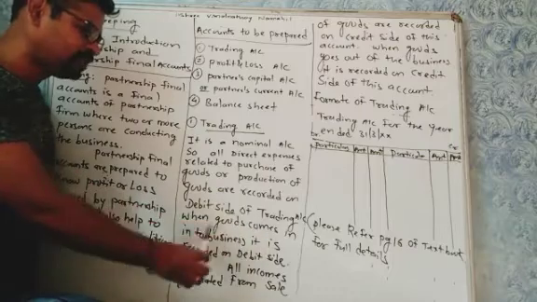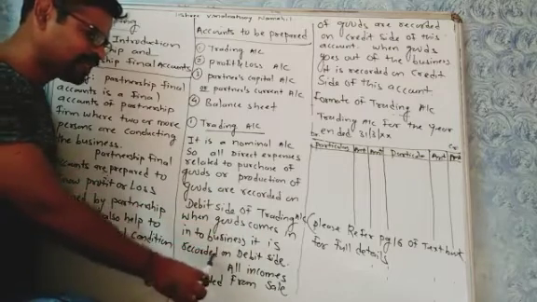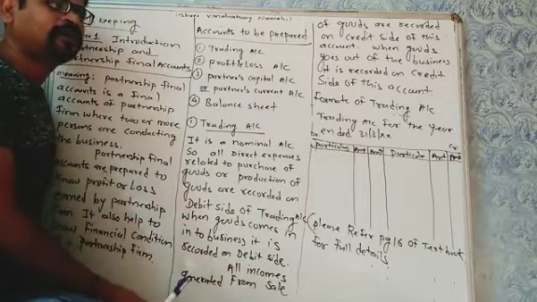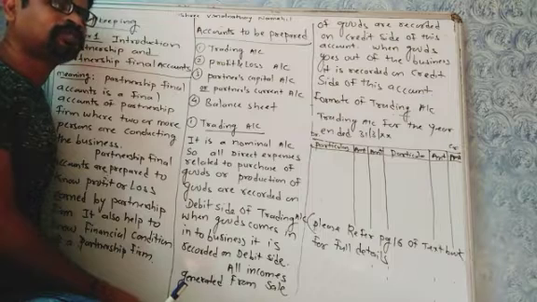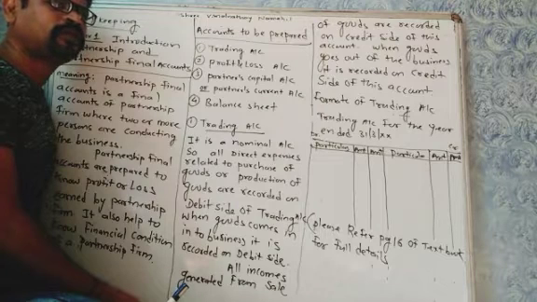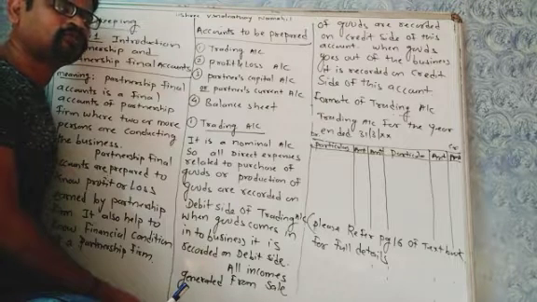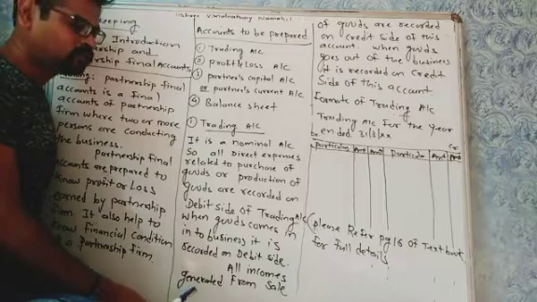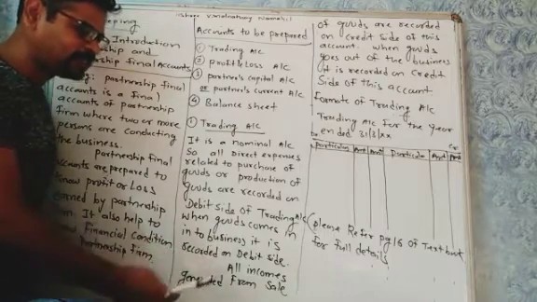When goods come into the business, it is recorded on the debit side. Whenever goods come into the business, it is always recorded on the debit side. For example, purchase of goods. When we purchase goods, the goods come into the business, so it is recorded on the debit side.